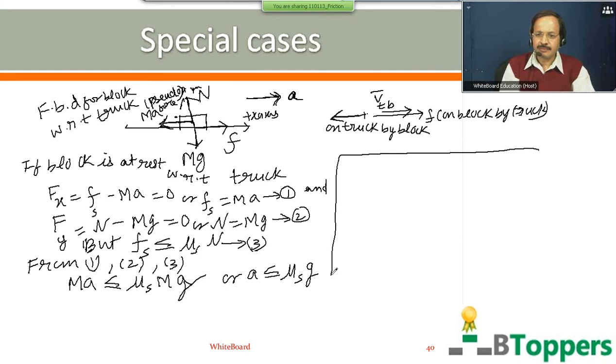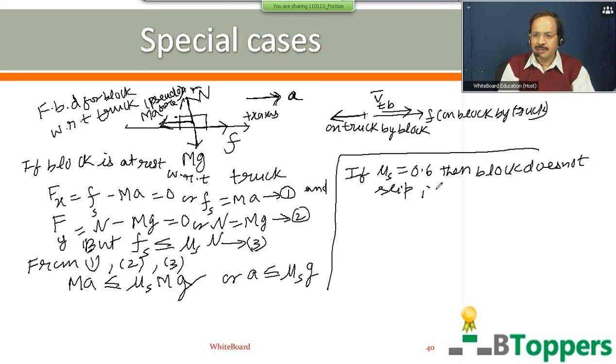For example, if μs is given as 0.6 and g is given as 10 meter per second square, then the block will be at rest, or the block does not slip on the surface of the truck, if the acceleration of the truck is less than or equal to μs into g, that is 0.6 into 10 meter per second square, or 6 meter per second square.